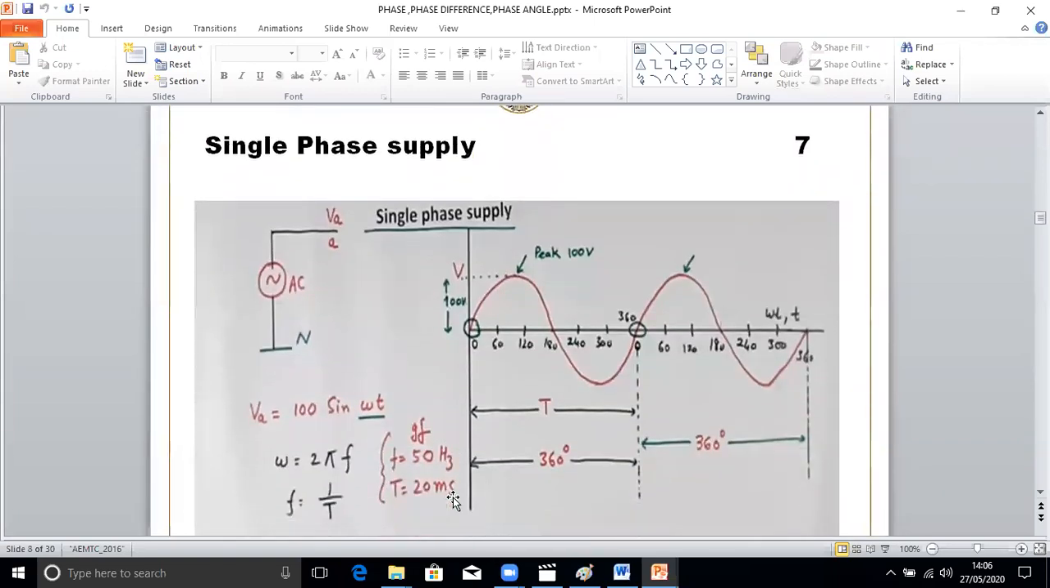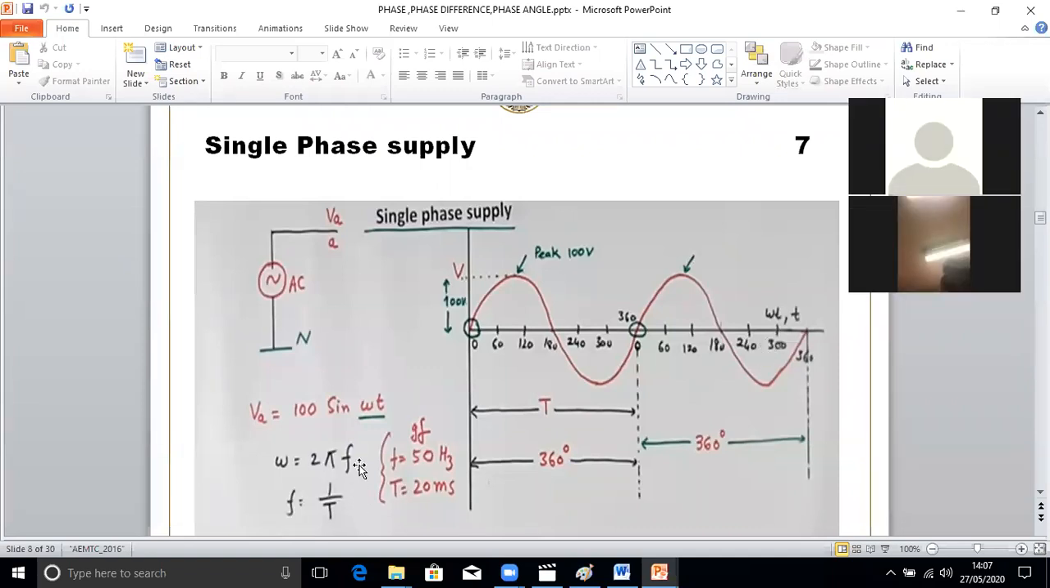Look at this one here. Now you see this is a single phase supply. This is one cycle, and the time taken to complete one cycle is the time period T. This phase angle can be represented by omega. So what is omega? Omega is equal to 2 pi f.